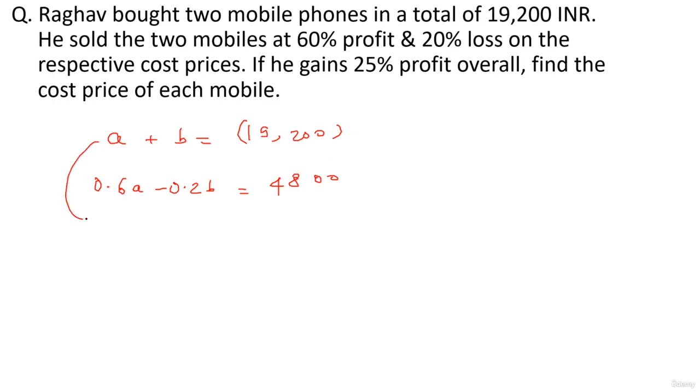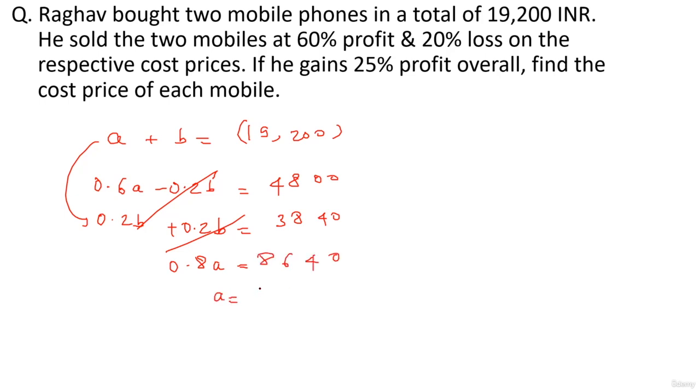Now you can just multiply it by 0.2. That will be slightly easier, right? So this will be 3840. And the next step is you add them. When you add them, 0.2B will get cancelled out. 0.2 plus 0.6A is 0.8A. And that is 68640. That gives you A as what?